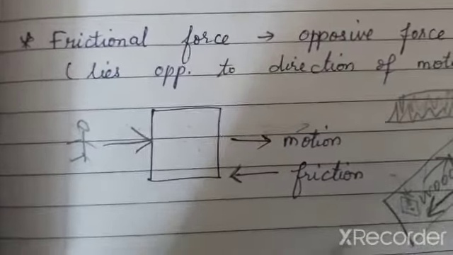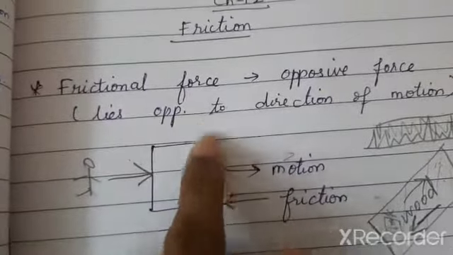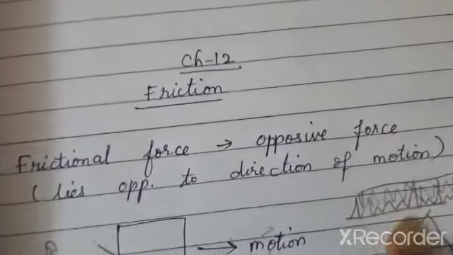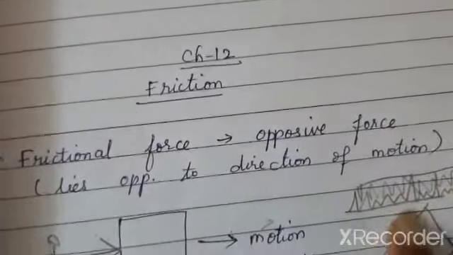If I move this direction, the friction acts in the opposite direction, enabling me to walk the next steps. By acting in the opposite direction to the motion, the irregularities are locked and there is a smooth movement.